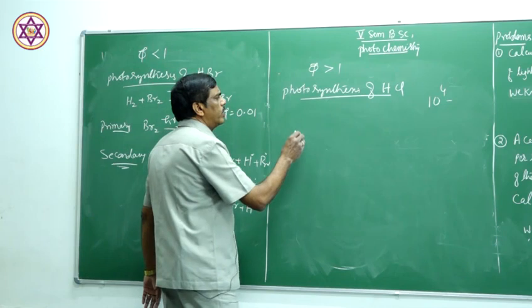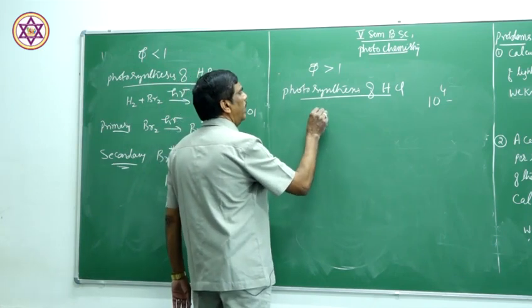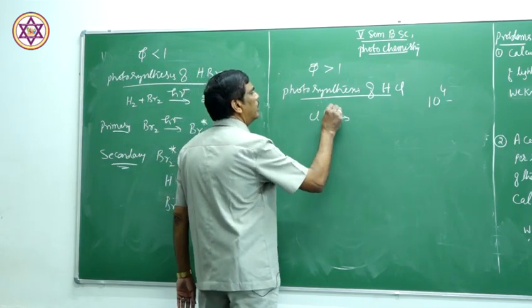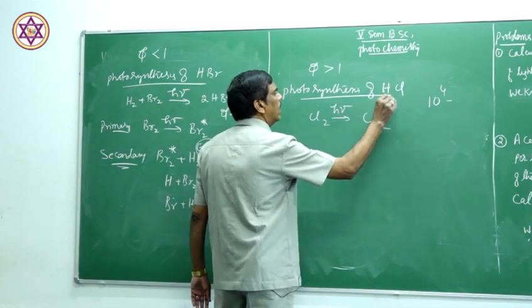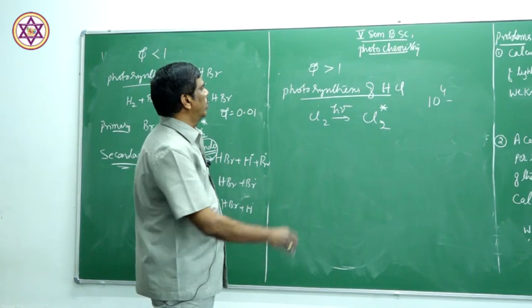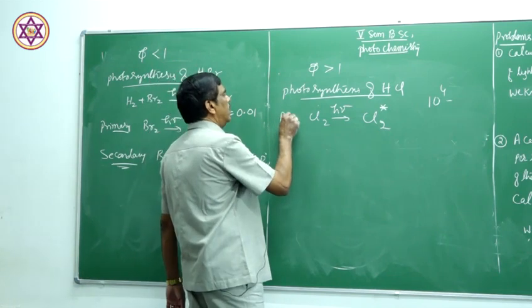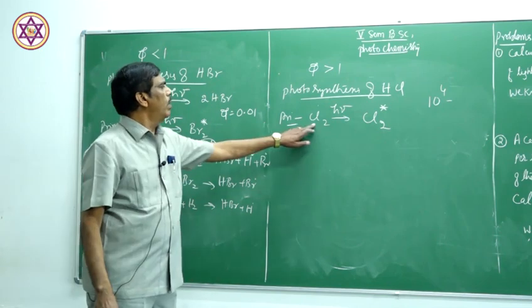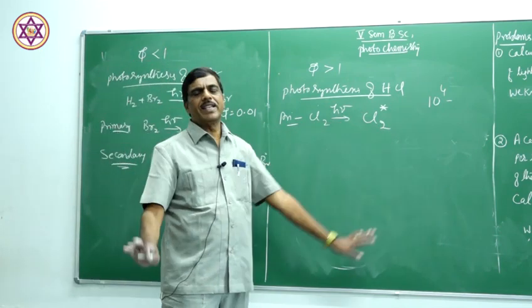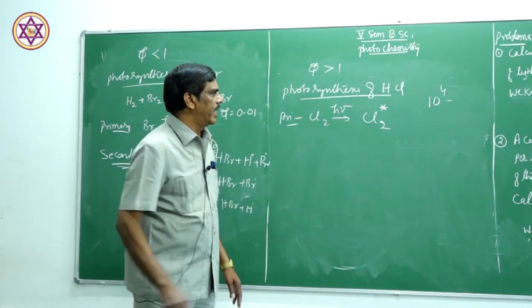Here, in the photosynthesis of HCl, first chlorine absorbs one quantum of radiation to form an excited chlorine molecule. So this is the primary process. In this primary process, the Stark-Einstein law is applicable. One molecule of chlorine absorbs exactly one photon and undergoes excitation.